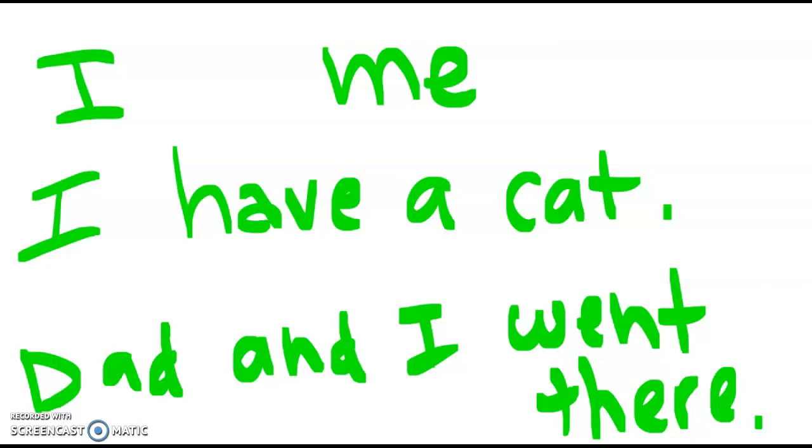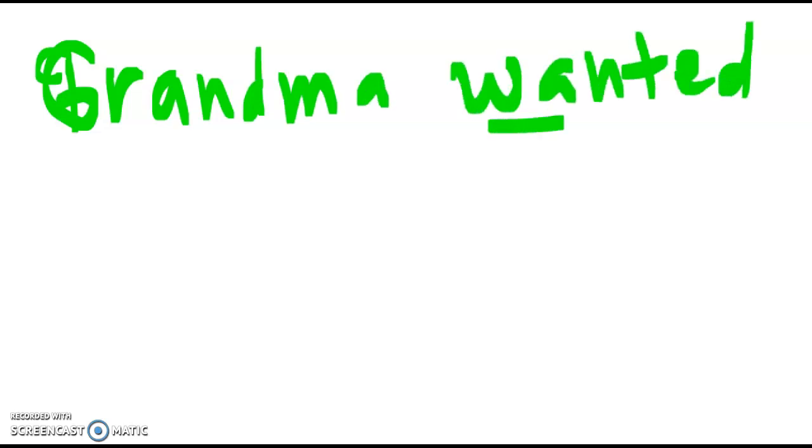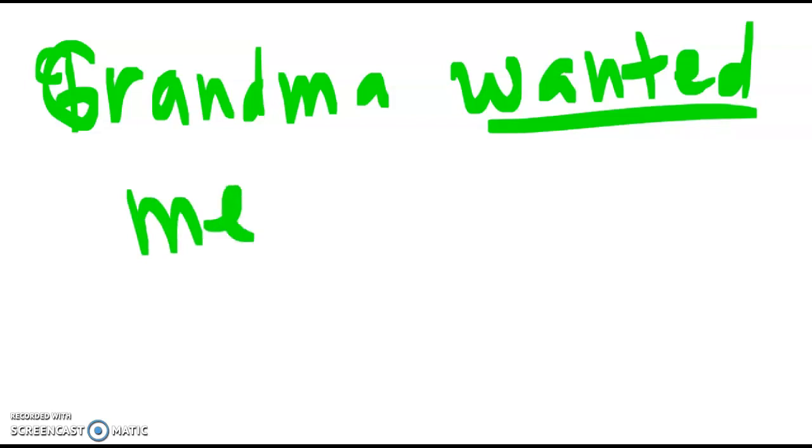Then we use the word me after a verb. So we would say, let's do Grandma wanted. Wanted is our verb. And then you would say me to seer.